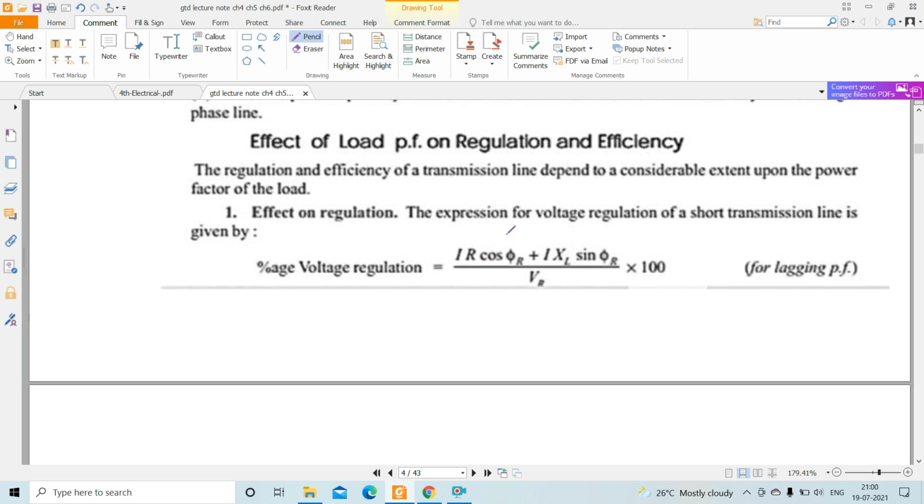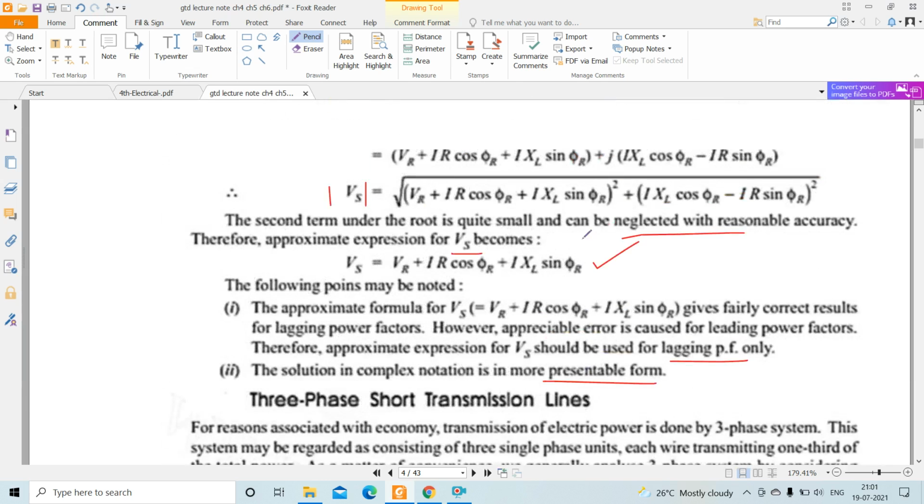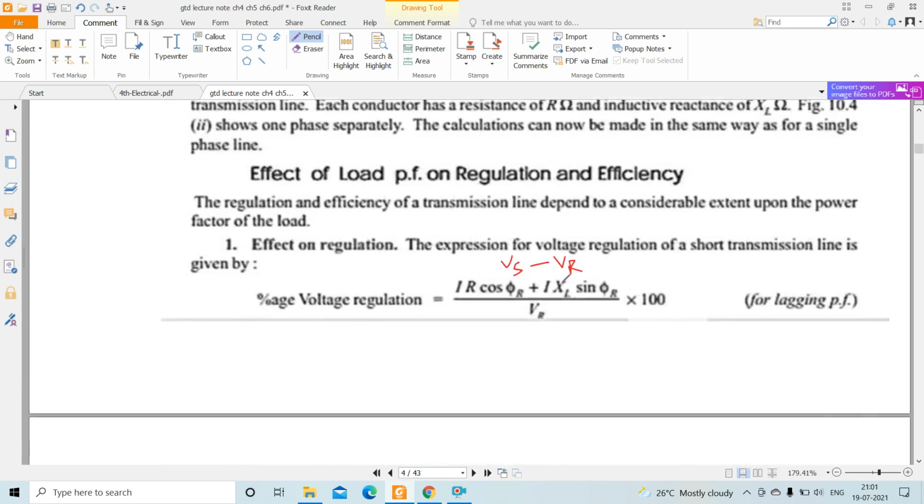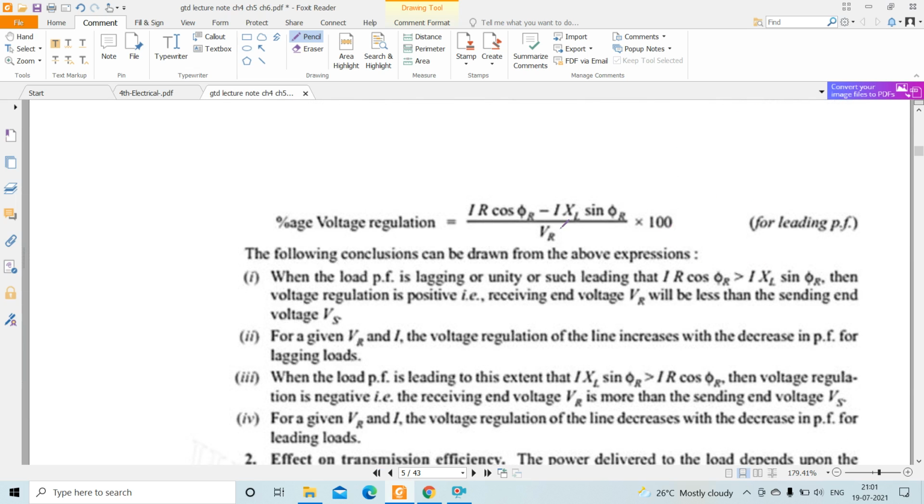See here the formula is VS minus VR. The approximate value for VS is VR plus IR cos phi r plus IXL sin phi r. Applying this, VR cancels out, and the remaining part is (IR cos phi r plus IXL sin phi r) divided by VR into 100. This is for lagging power factor. For leading power factor it is (IR cos phi r minus IXL sin phi r) divided by VR into 100.